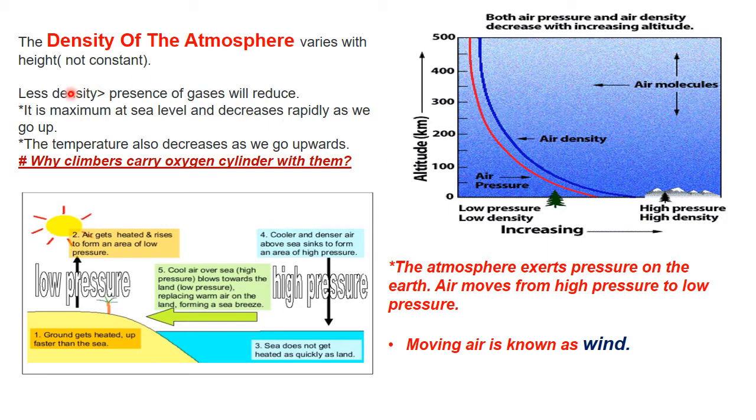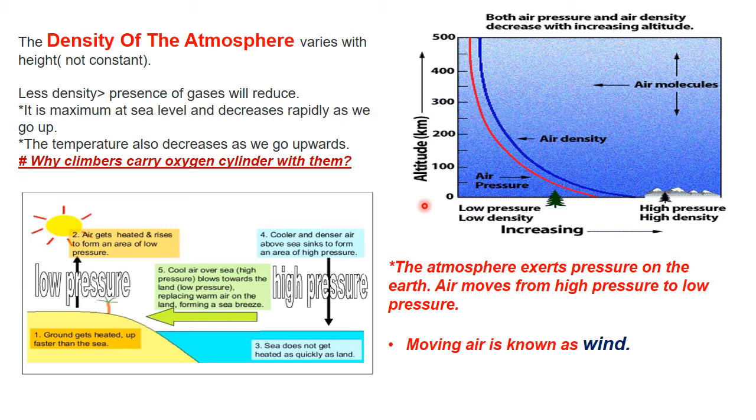Now what is the meaning of less density? That means the presence of gases is reducing. Suppose we are climbing the mountains. As we are going up, the density, or the presence of gas, will reduce. That means the oxygen level, because we are talking about us. You must have seen mountaineers carrying oxygen cylinders with them, because the density, the presence of oxygen gas, reduces with the increase in altitude.